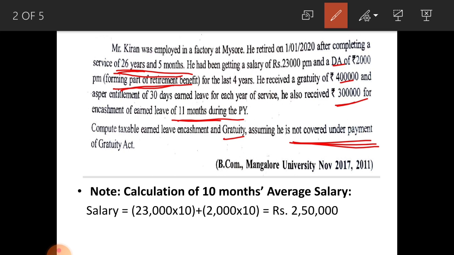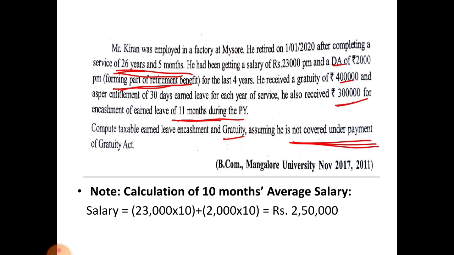See the calculation. Note the calculation of 10 months average salary, that is salary is equal to 23,000 of basic into 10 plus 2,000 of DA into 10, that amounts to rupees 2,50,000, or else you can consider 23,000 plus 2,000, 25,000 into 10, that is also the same thing. Average monthly salary amounts to rupees 25,000.